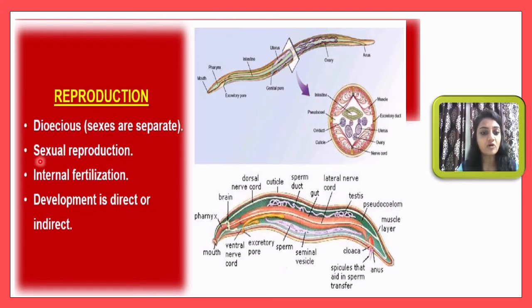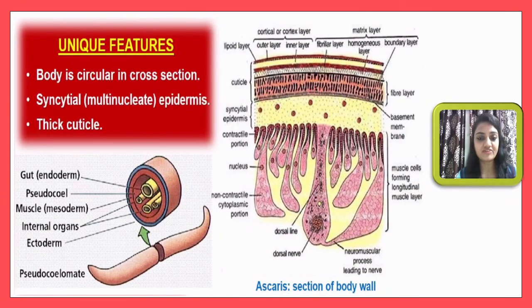Here you will observe sexual reproduction only. Then internal fertilization will be observed. Development will be direct or indirect. Now let me discuss some unique features of this phylum. Here the body is circular. If you cut in cross section, then you will observe a circular body. This is a unique feature, and that's why this phylum is sometimes also called roundworms.